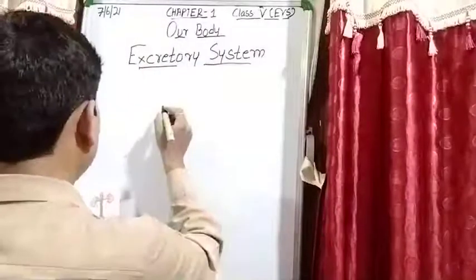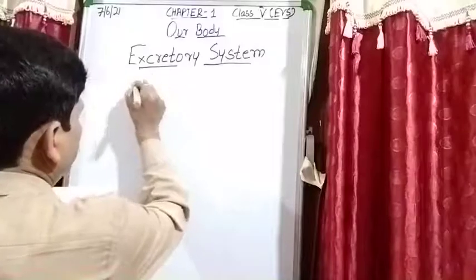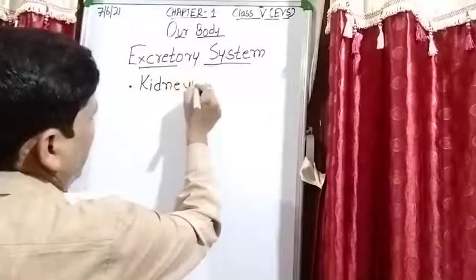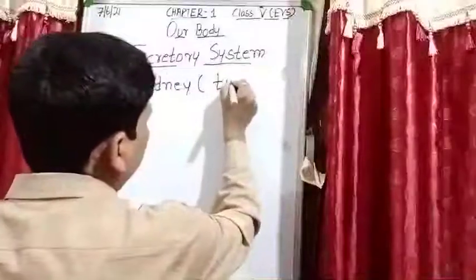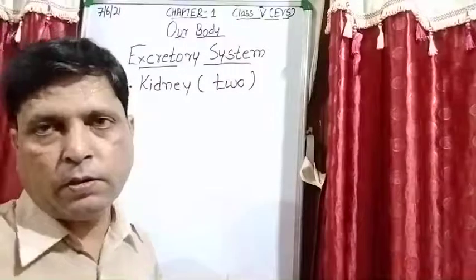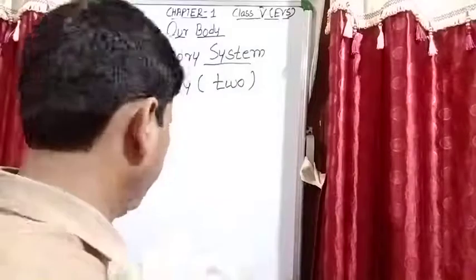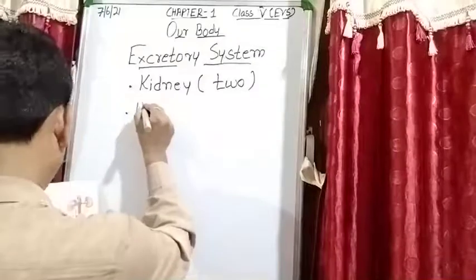So the different parts of excretory system are kidney. And how many kidneys we have? 2, left and right. Is it clear? How many kidneys we have in our body? 2, left and right. Then ureter.